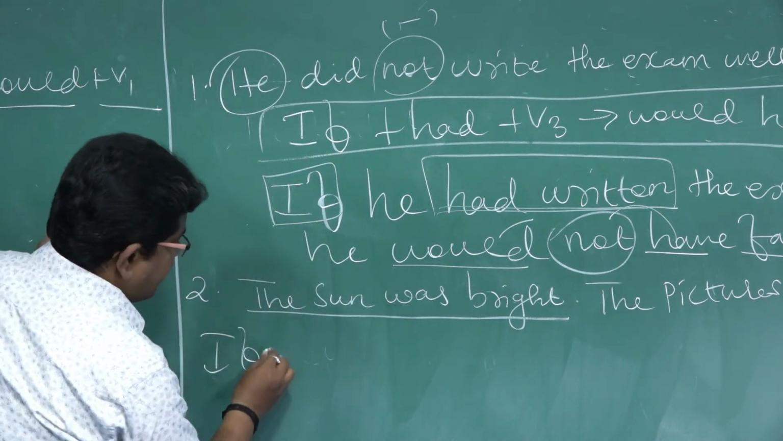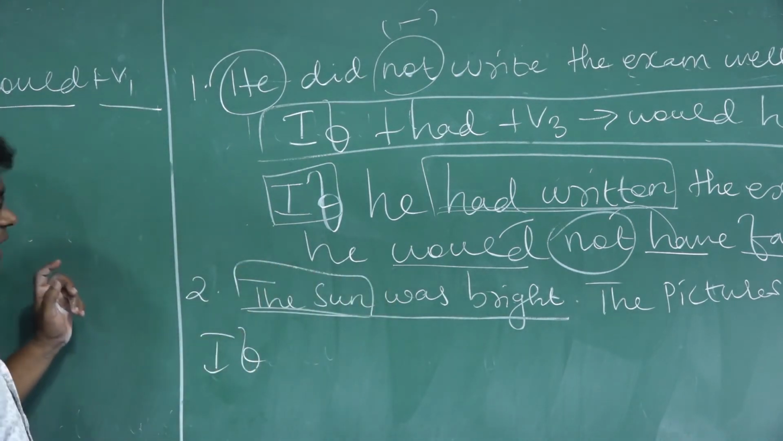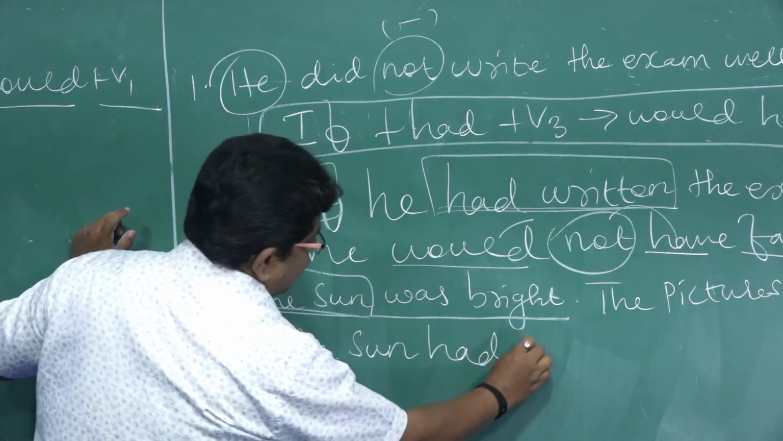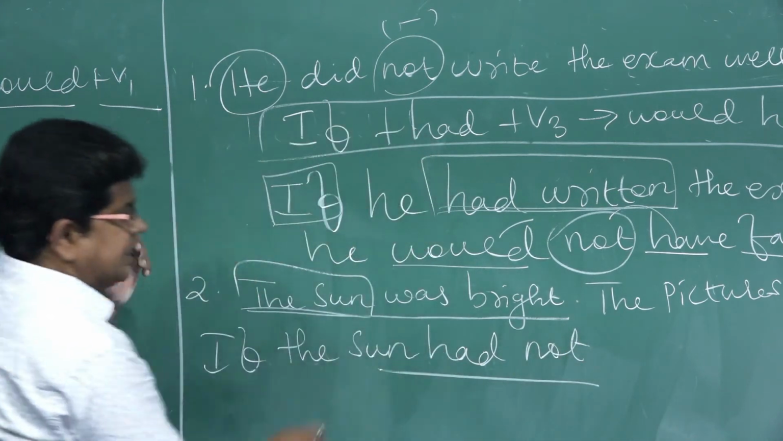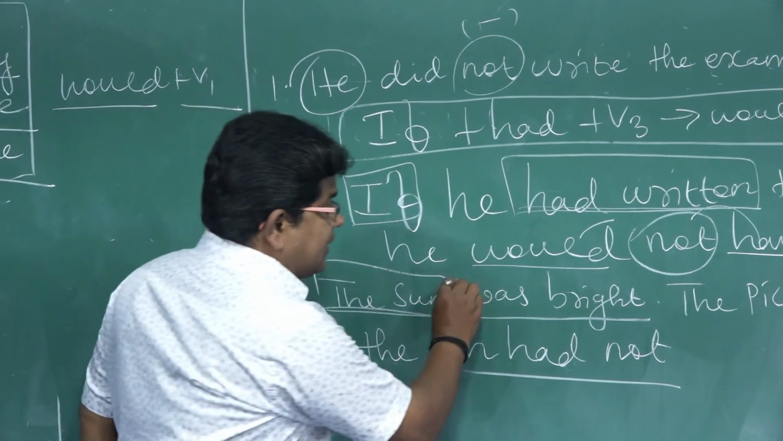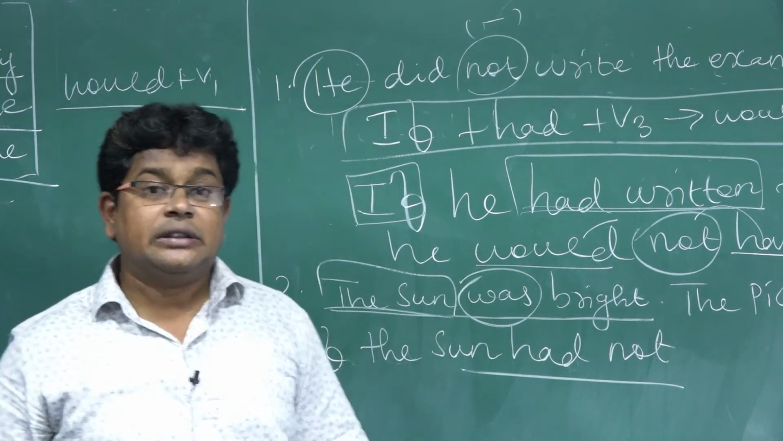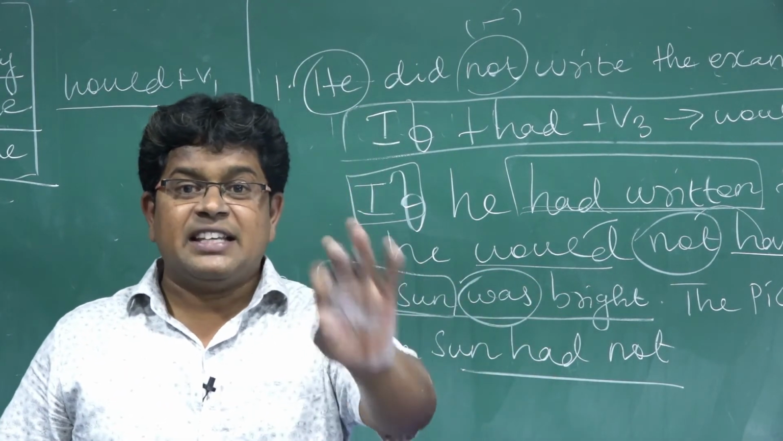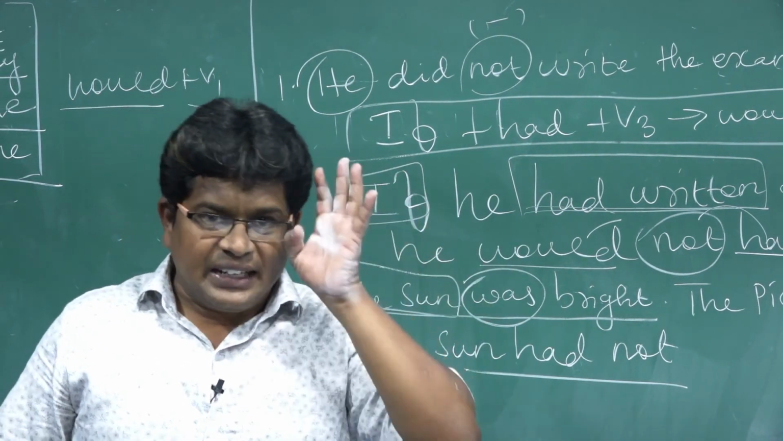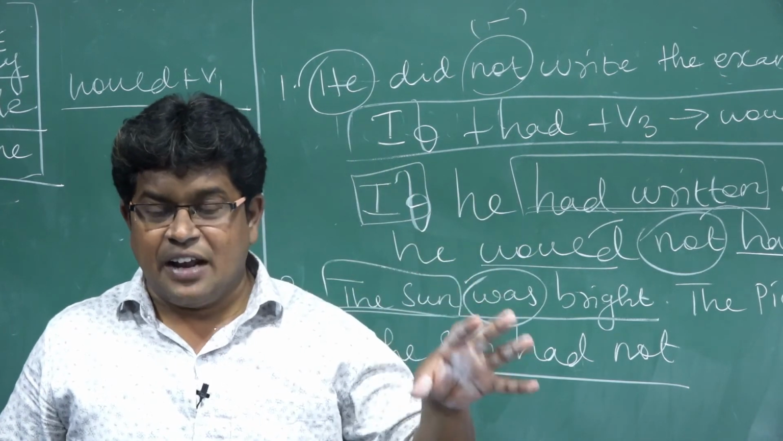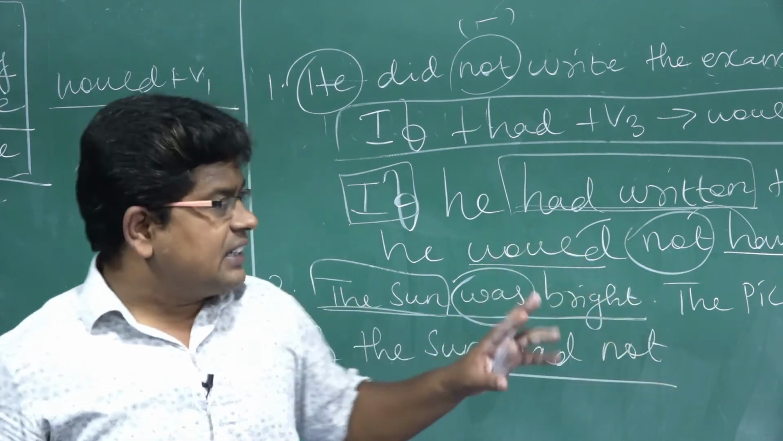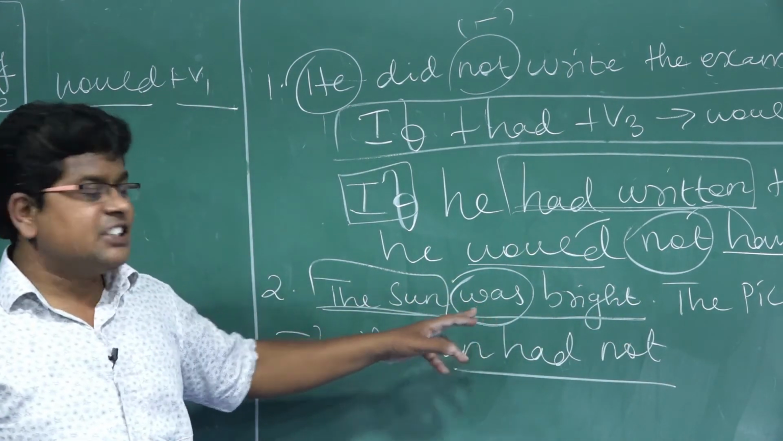If, which is the subject? The sun is the subject. If the sun had not, because I am going to make it a negative sentence. Had not, you cannot write bright. What they have given is was. What is was? Be verb. Am, is, are, was, were. These are all be verbs. If a be verb is there in the sentence, we have to give more preference to that. You should not avoid that. What is the V3 of was? It is been.